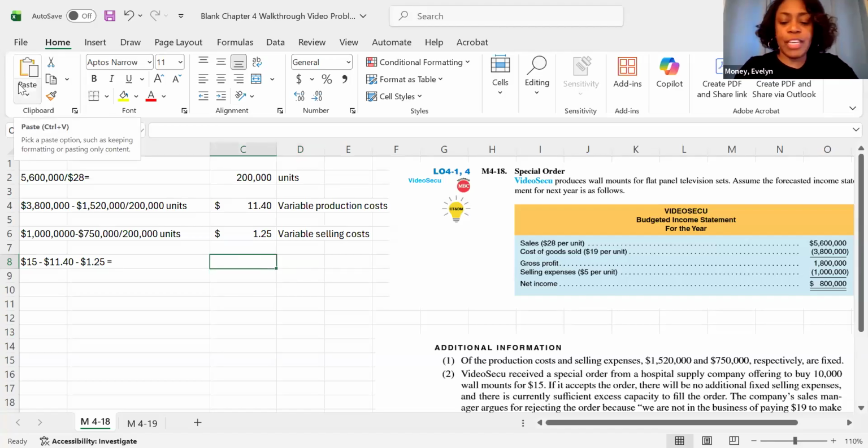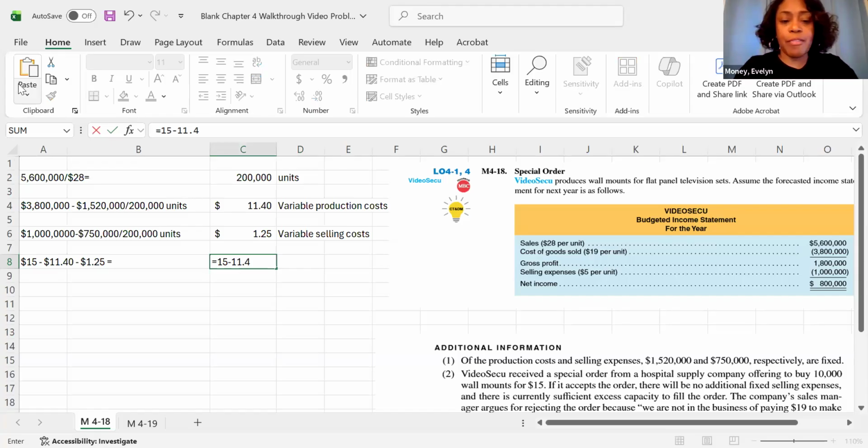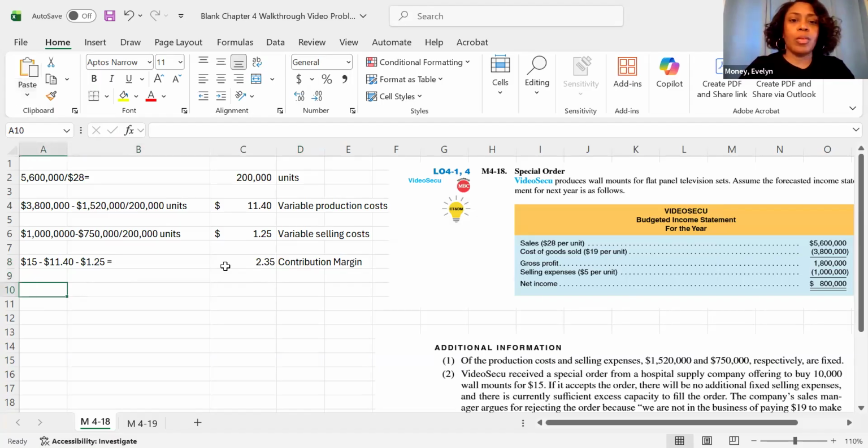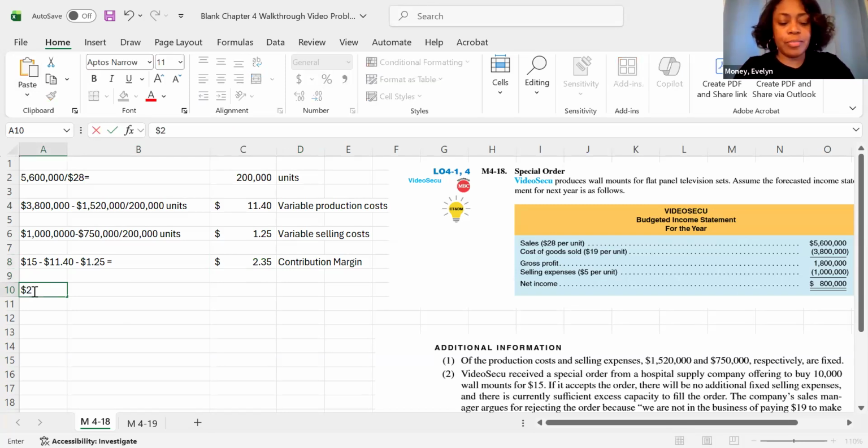Let's do the 15 minus the 11.40 minus the $1.25. And this represents my contribution margin. I'm going to make that a dollar. Oh, not a comma, dollar. And then we're going to take that same 2.35 and we're going to multiply it times the 10,000 units from the special order.